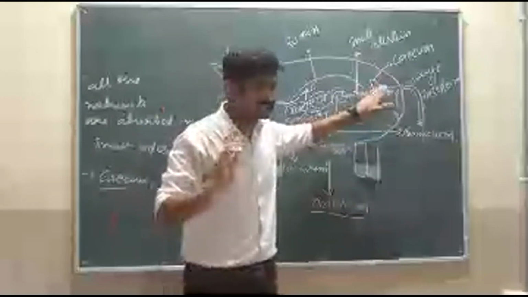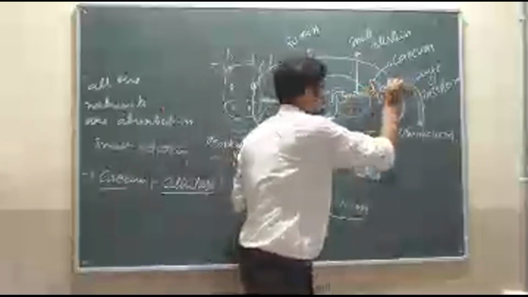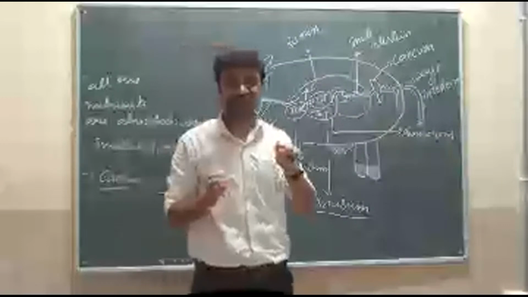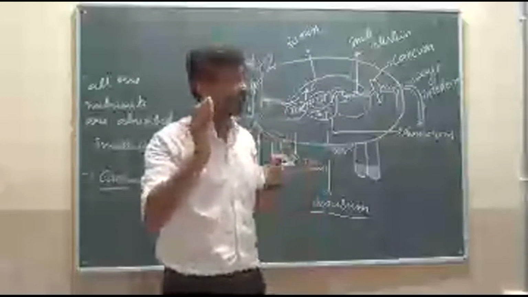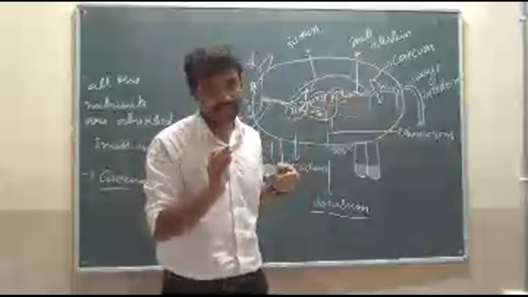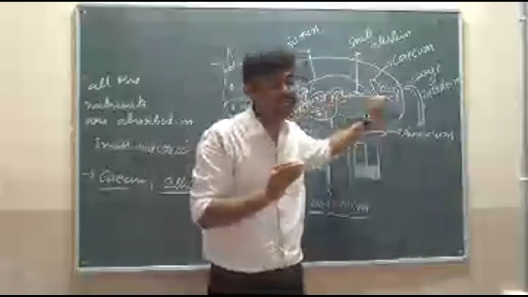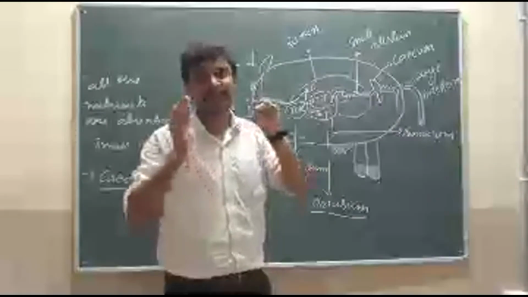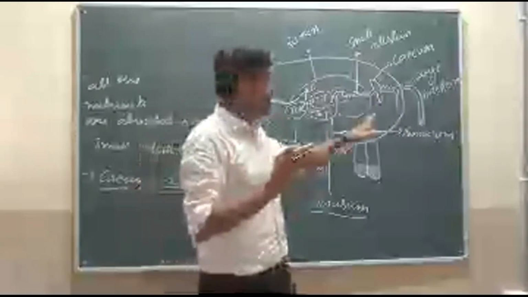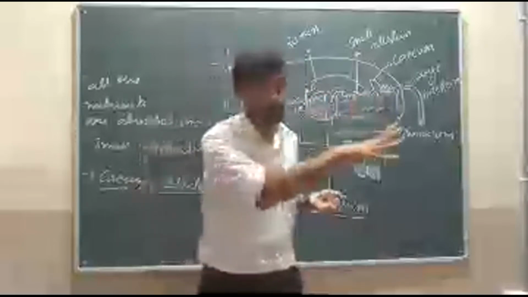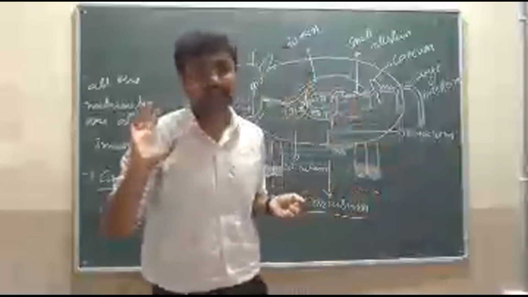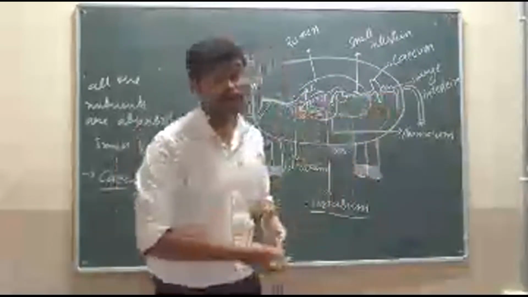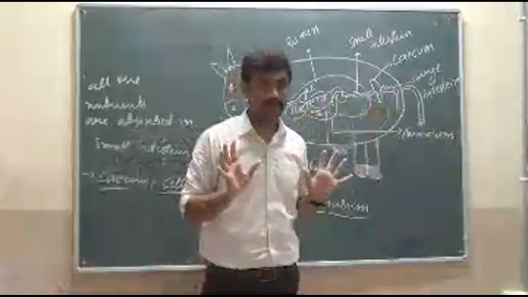Okay? Then the undigested food enters into the large intestine. In the large intestine, the water is absorbed from the undigested food. Then the undigested food is thrown out of the body with the help of the anus. Understood? That is, the undigested food is thrown out of the body by the anus from time to time.